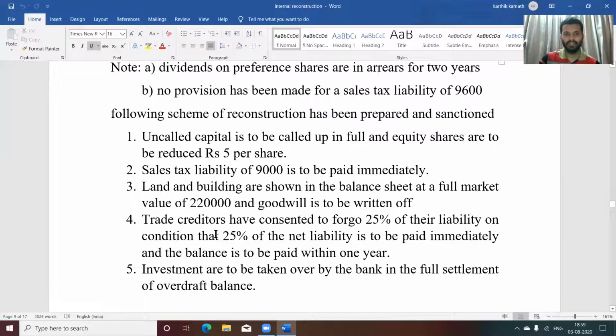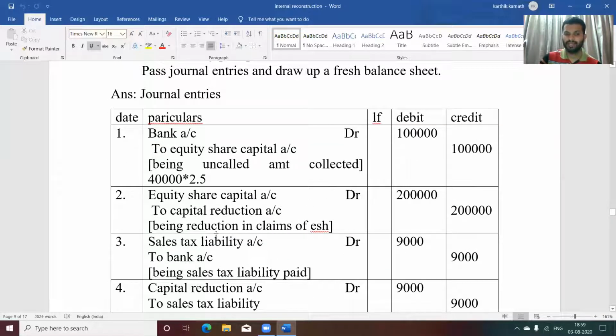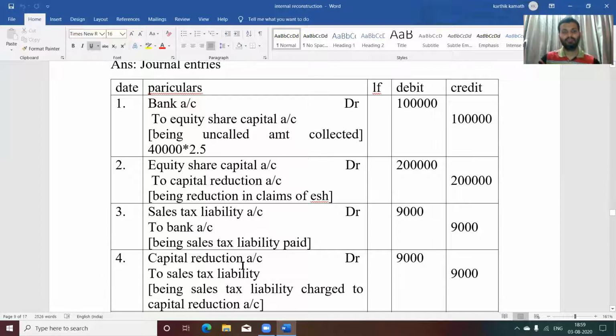Now see the next adjustment. Sales tax liability of 9,000 is to be paid immediately. Whenever there is a sales tax liability and it is paid immediately, sales tax liability is debited. So sales tax liability account debit to, from where you are paying, either cash or bank, bank account, 9,000, being sales tax liability is paid.